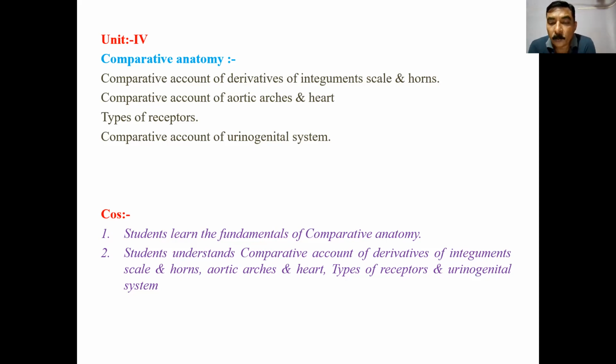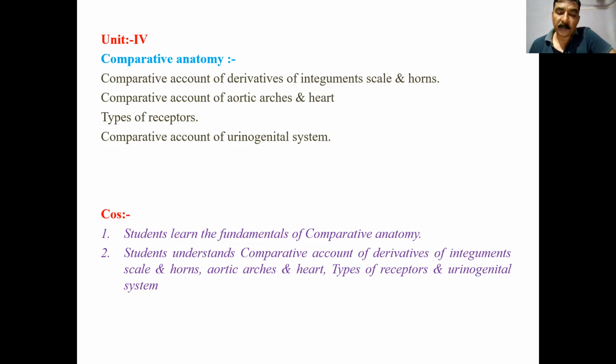And comparative account of urinogenital system. In the urinogenital system, previously it is found that the Malpighian tubules are, we can say, uriniferous tubules. They are not developing as such. The glomeruli or Bowman's capsule are not developing as such. So as the development or evolution takes place, the urinogenital system also develops. That is pronephros, mesonephros, and we can say metanephros kidney is developed. So before that, the archaeonephroid kidney is there, pronephroid kidney is there, mesonephroid kidney is there, and metanephroid is there.